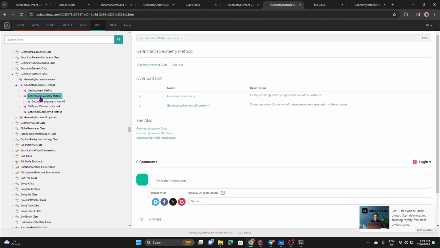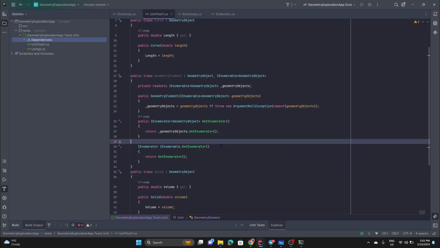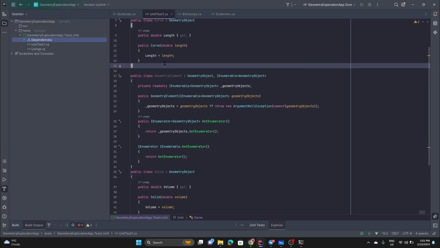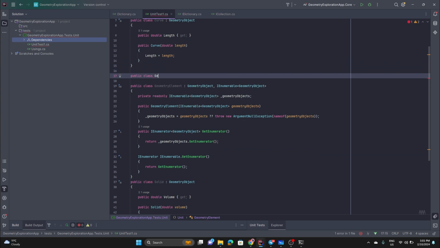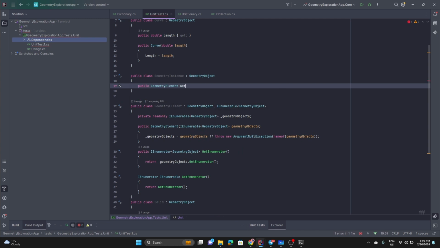So as you can see, the main idea is that they have some methods that return geometry element, right? So it's also more like a container that holds it. So let's have it as well. Let's create a public class geometry instance that is a geometry element, and it's gonna have some method that returns geometry element. For the time being let's just implement one of them, get instance geometry.